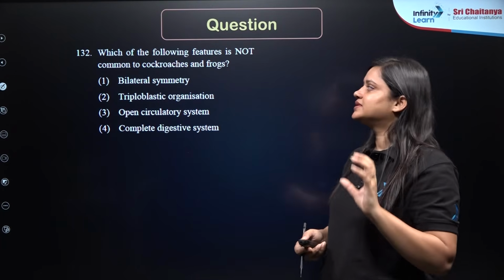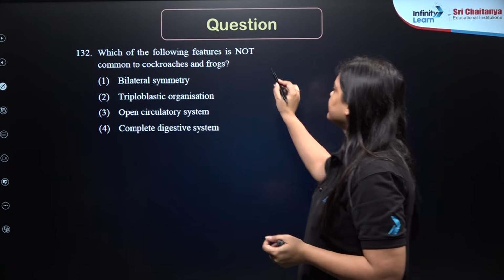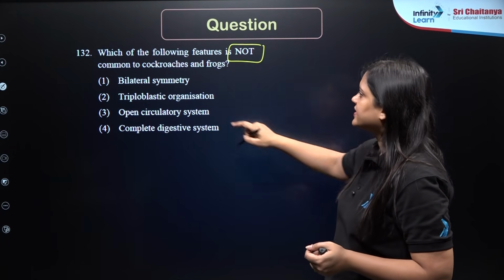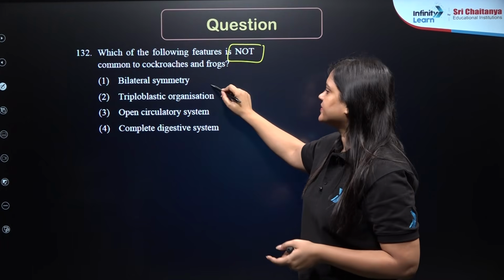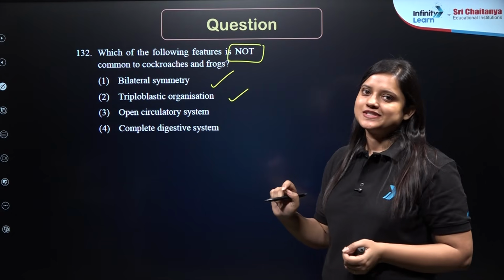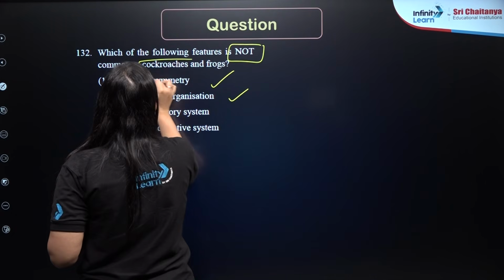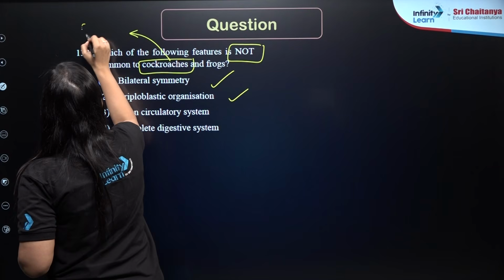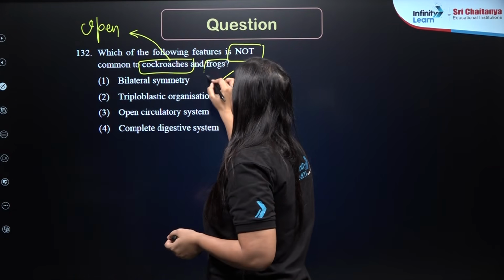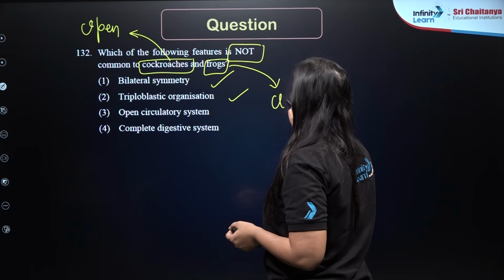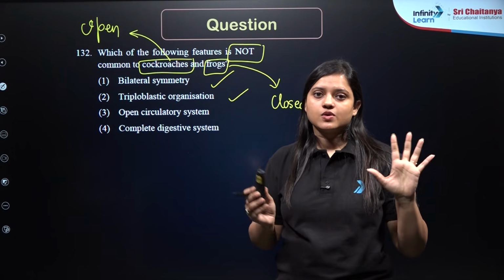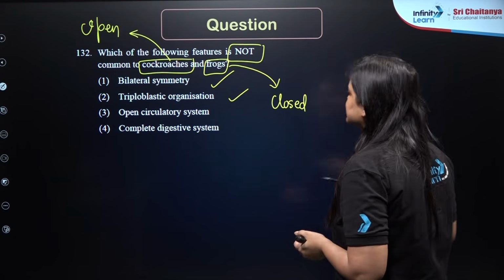Next, question number 132. Which of the following feature is not common in cockroach and frog? Bilateral symmetry, common. Triploblastic organization, common. Open circulatory system. Yes, cockroaches will have open circulatory system, right? Whereas the frogs will have closed circulatory system, isn't it? So when we talk about open and closed circulatory system, what happens in open circulatory system?